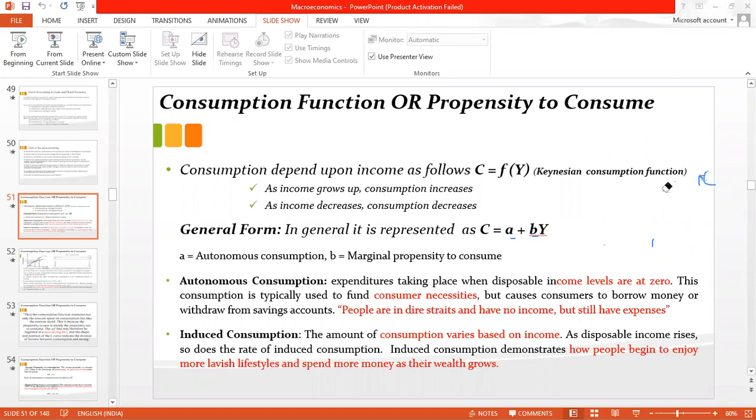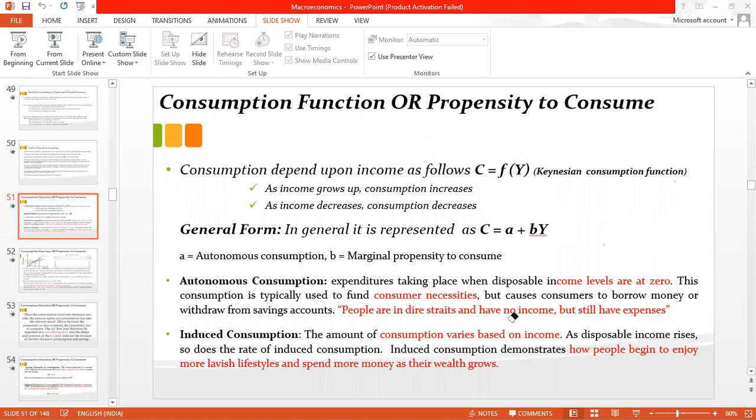When we say A is autonomous consumption, listen carefully. When we don't have any income, when we are earning zero, at that time also we have certain consumption. We will spend on food items, and we will spend something on clothing. So when you have zero income, you still have some consumption. How will you pay for it?